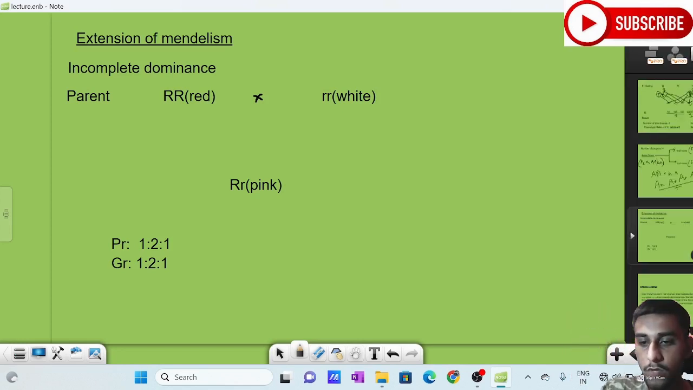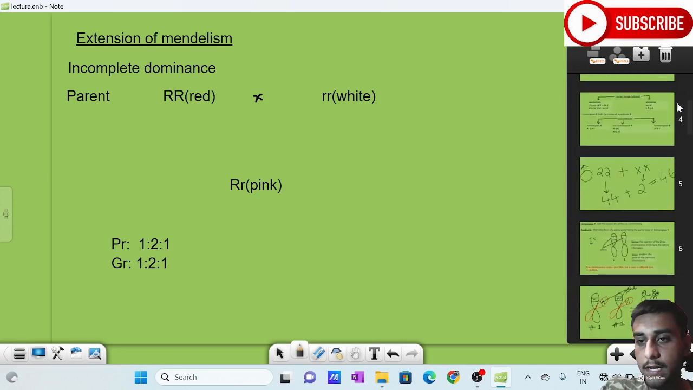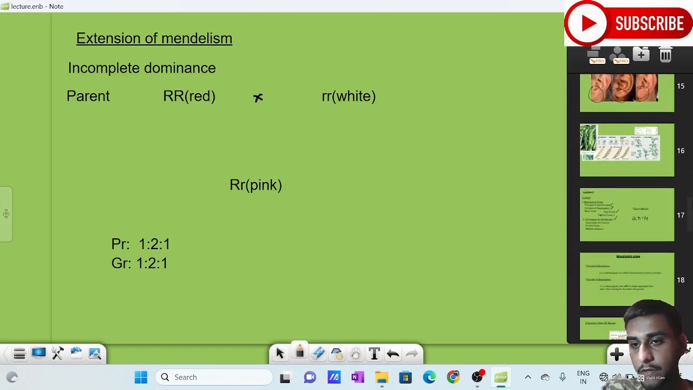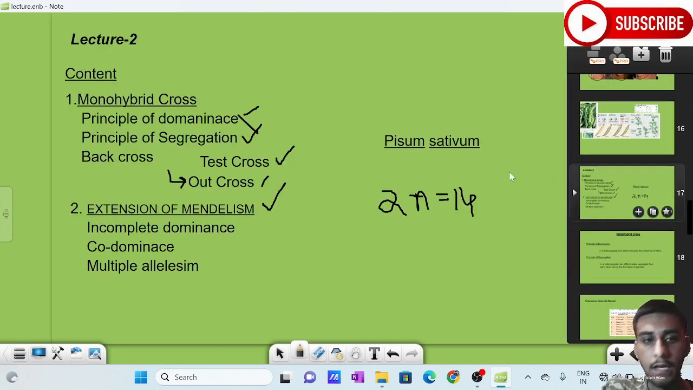So if we go to the index page, the content we need to complete will be Mendelism. Okay, extension of Mendelism. We have completed all these things, and next is the incomplete dominance. Before going to incomplete dominance and codominance, let us discuss a small question.